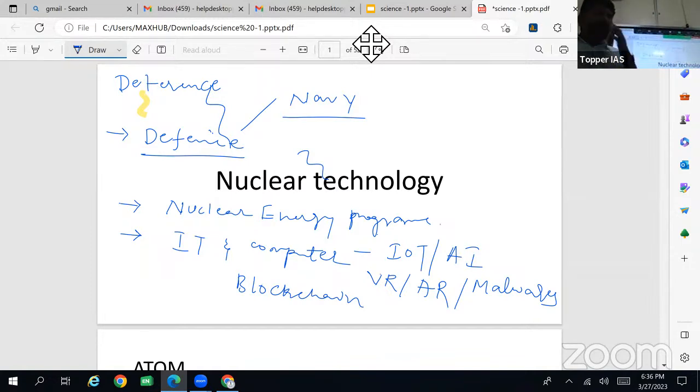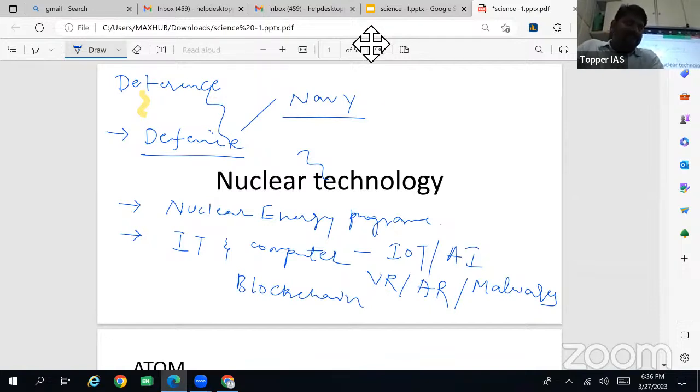IT and any other important topic in IT and computer engineering? Engineer, right? Yeah, Shashank. Which branch? Civil. Okay.